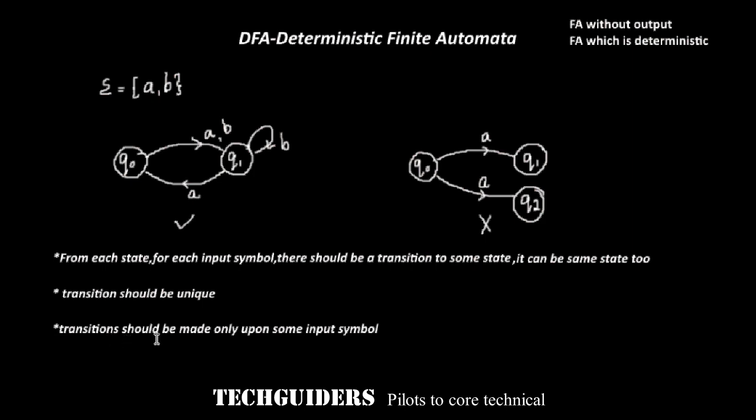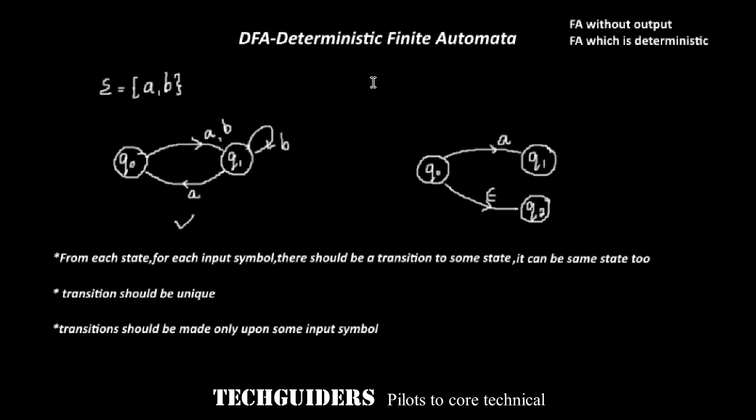Finally, the transitions should be made only upon some input symbol. Consider this example, here from state Q0, without seeing an input symbol, we are allowing a transition. That means we allow a transition on the empty string, or a transition on epsilon. If such epsilon transitions are allowed, then it is no longer a deterministic finite automata or DFA. Here there are no epsilon transitions, so the third condition is also satisfied.